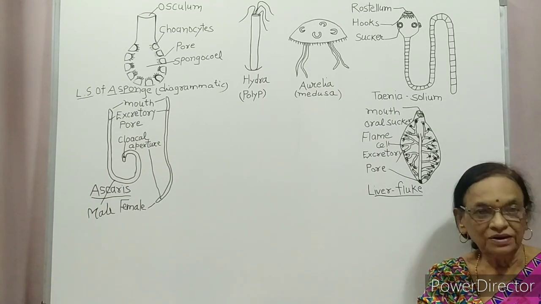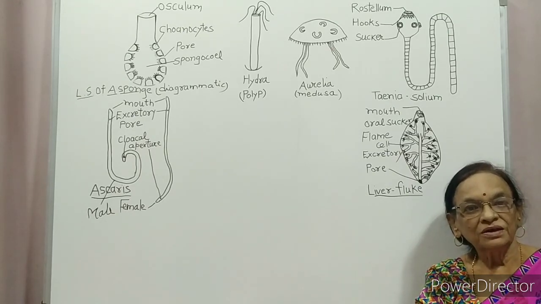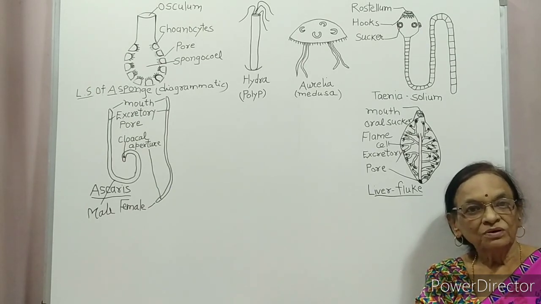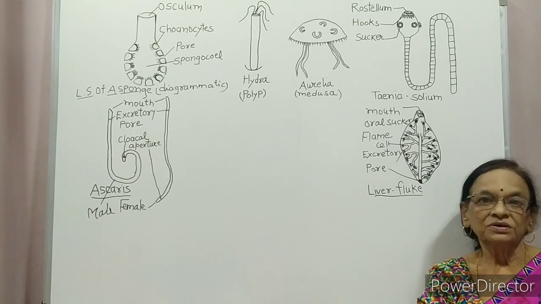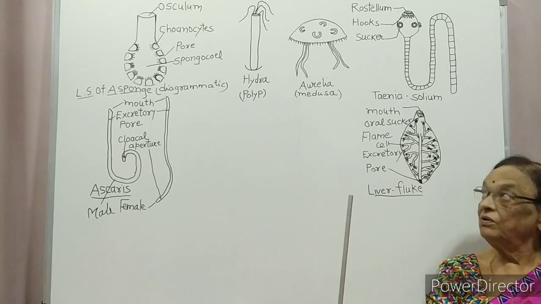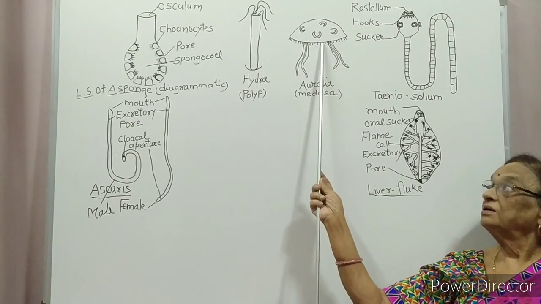Now, some cnidarians have a skeletal system made up of calcium carbonate. They exhibit different patterns of their body due to the presence of calcium carbonate. Cnidarians exhibit two body forms, polyp and medusa.